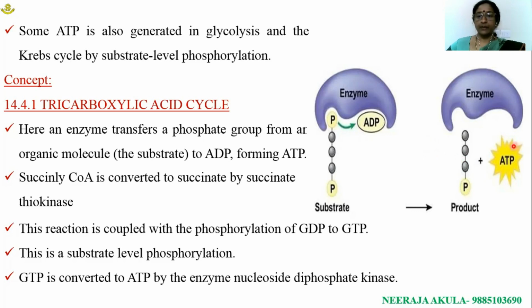In this cycle, at a specific step, succinyl-CoA is converted into succinate by succinate thiokinase enzyme activity.